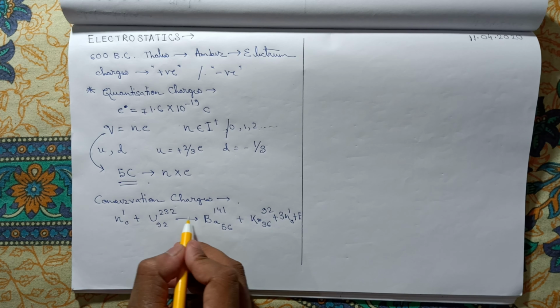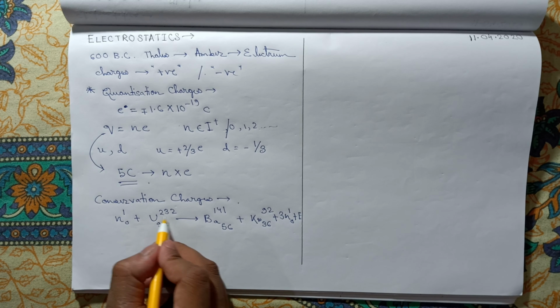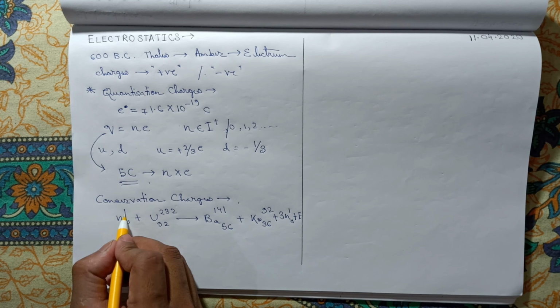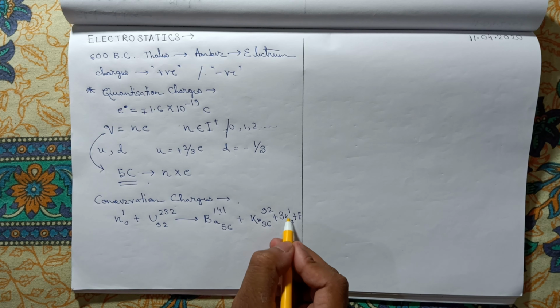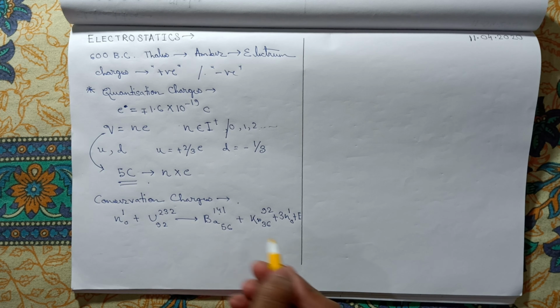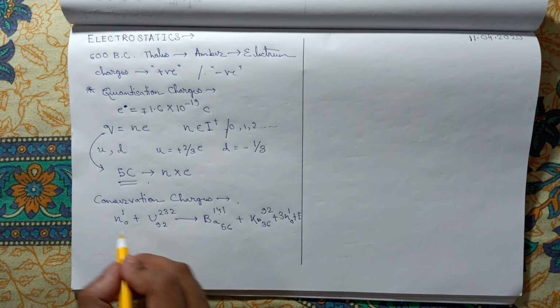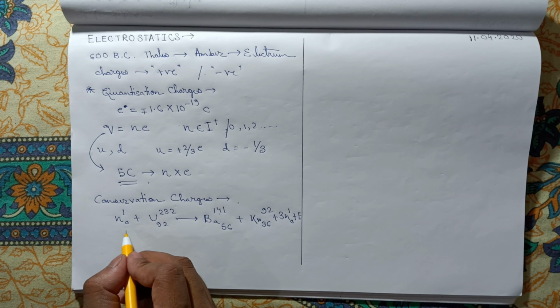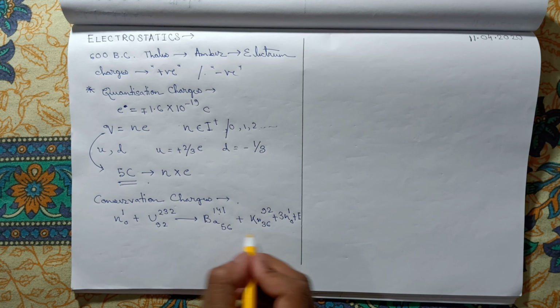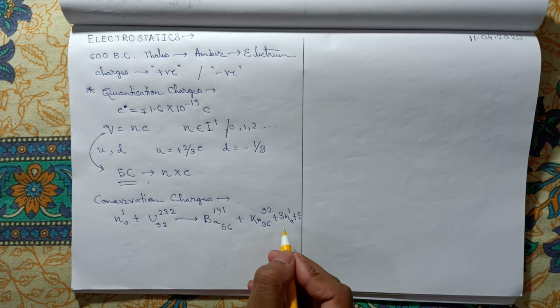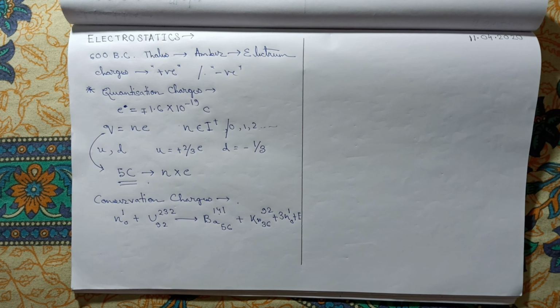The mass number, or nucleon number, is conserved: 235 plus 1 is 236, and 144 plus 89 plus 3 is also 236. In case of atomic number, here it is 92, and here it is 56 plus 36, which is also 92.